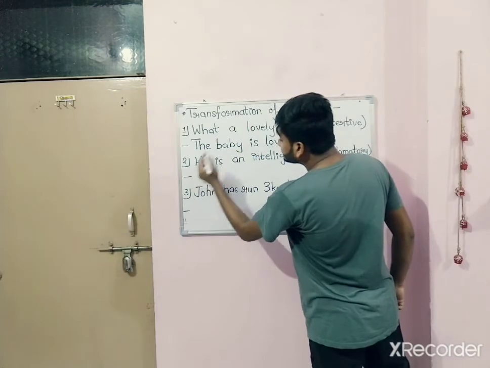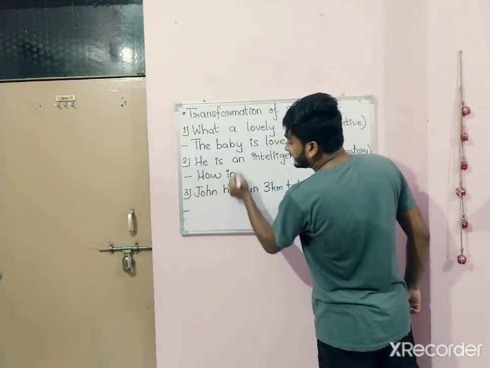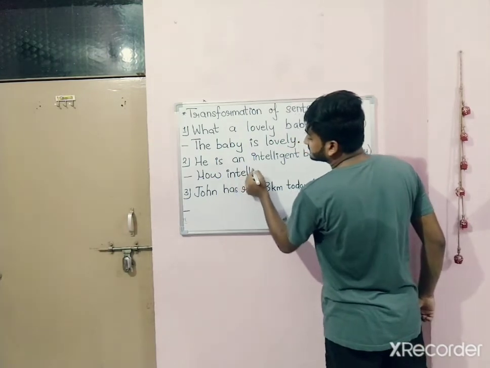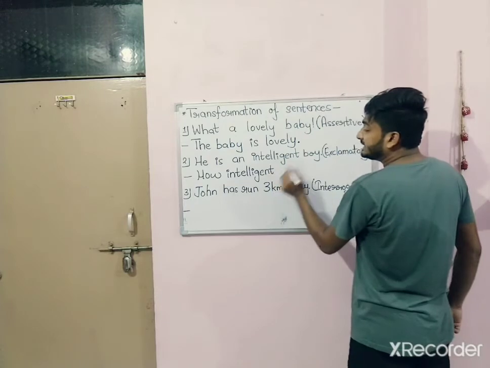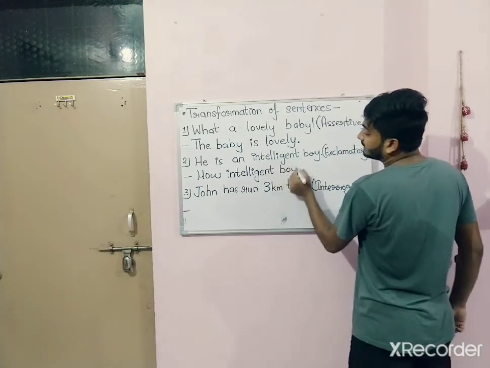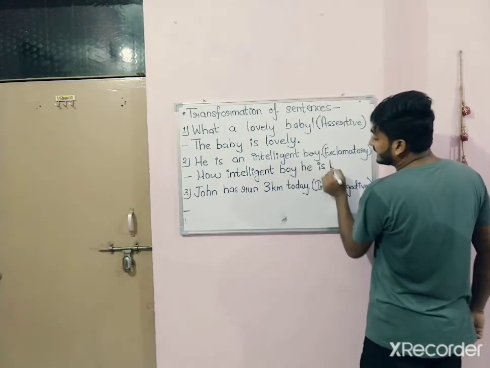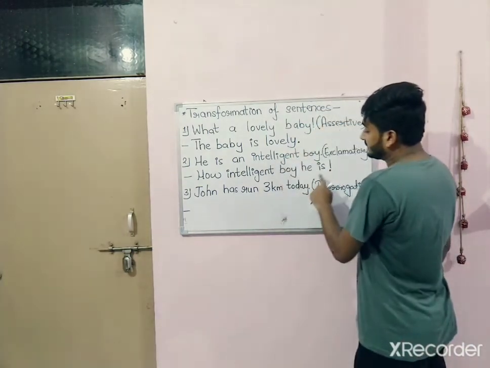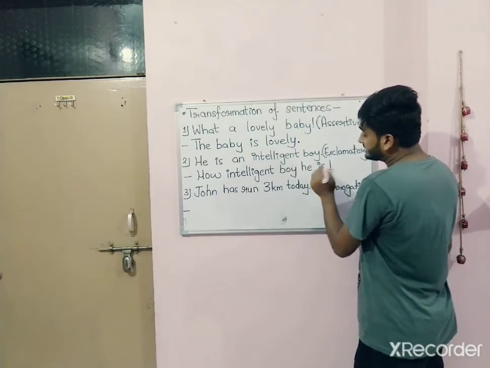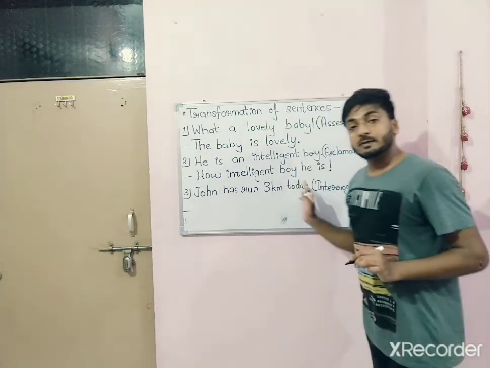It will become, how intelligent a boy he is. And in the last we will put an exclamation mark. Always remember that the helping verb always comes at the end in an exclamatory sentence.